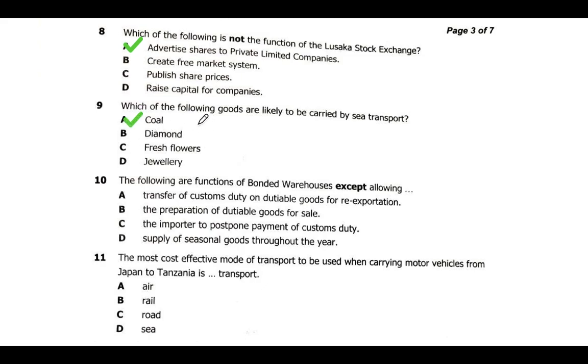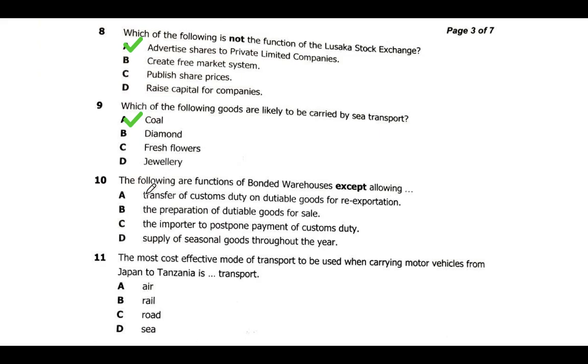So we look at the other question, question 10. The following are functions of the bonded warehouse, except. If we look at the functions of the bonded warehouse, just like from the previous parts, we have to know that the bonded warehouse is a storage for goods on which the customs duty is not yet paid, or goods that are waiting to be exported.